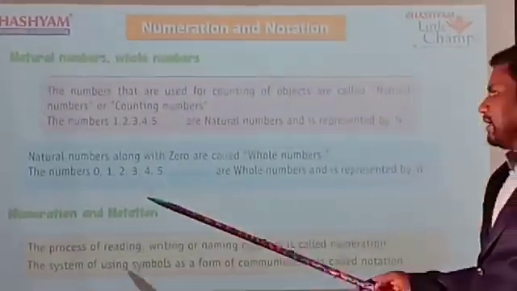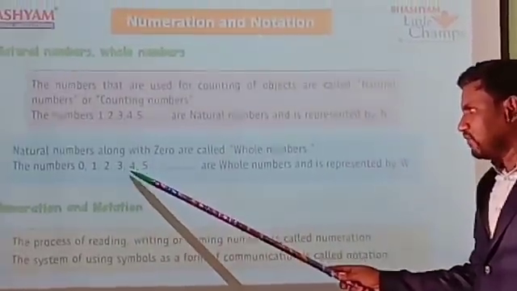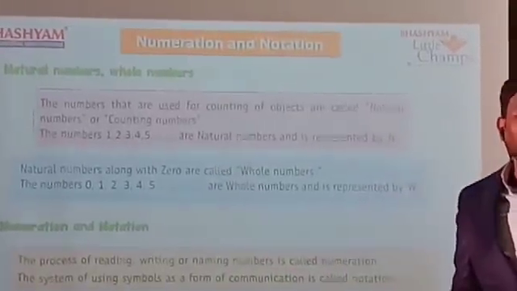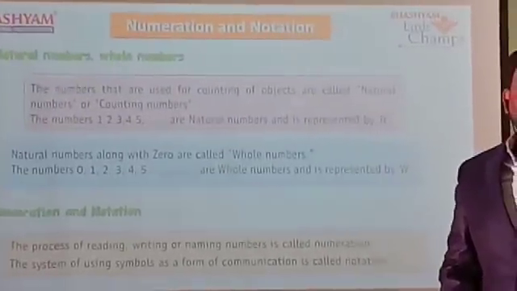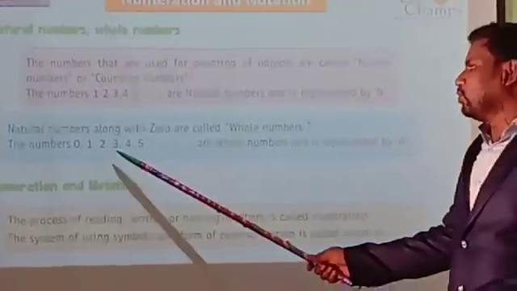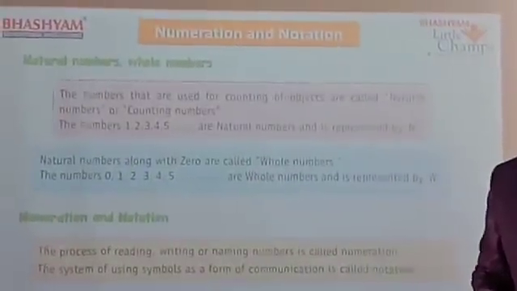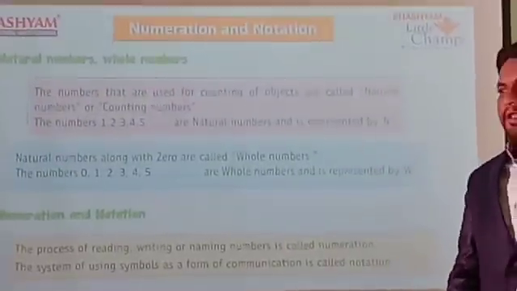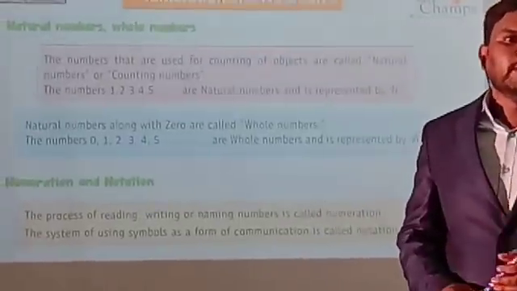Look here: 0, 1, 2, 3, 4, 5, and some dots are given. What is the meaning? How do we read this? And so on. Understand, children? 1, 2, 3, 4, 5 and so on means there are so many numbers. Okay.